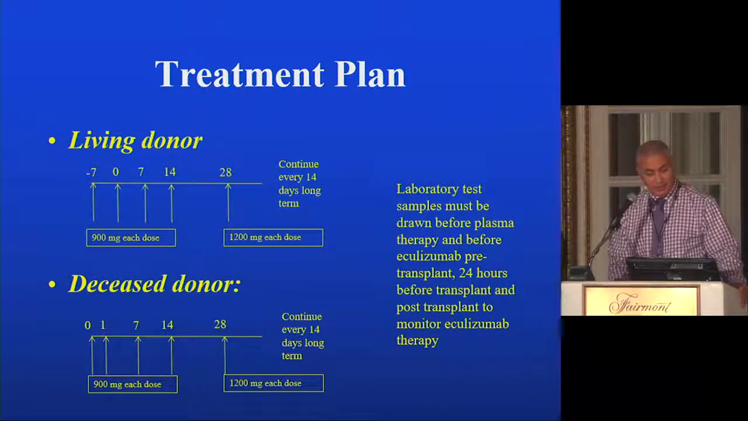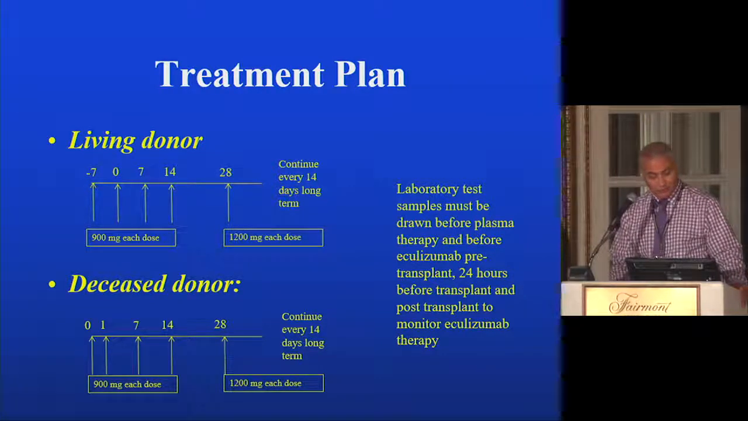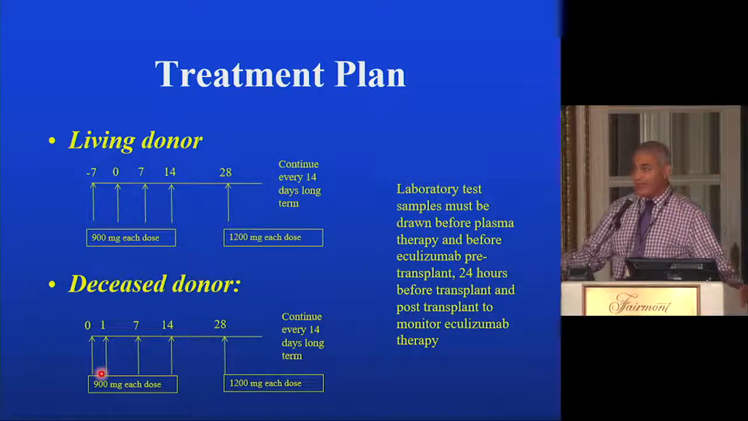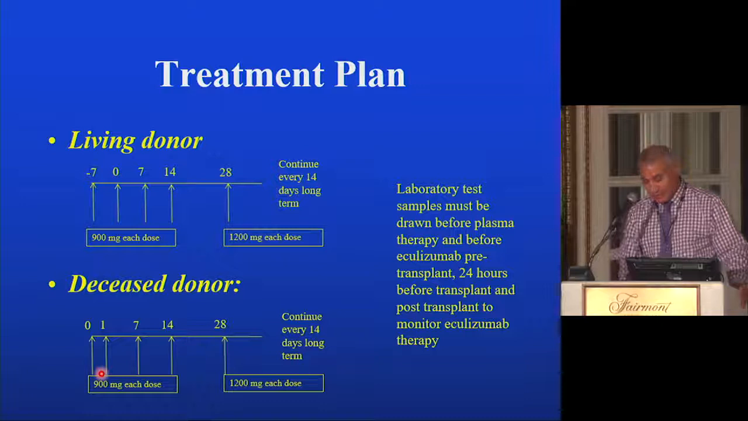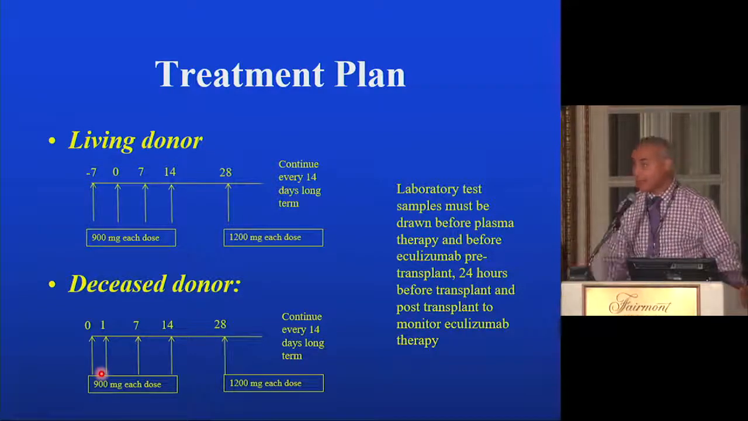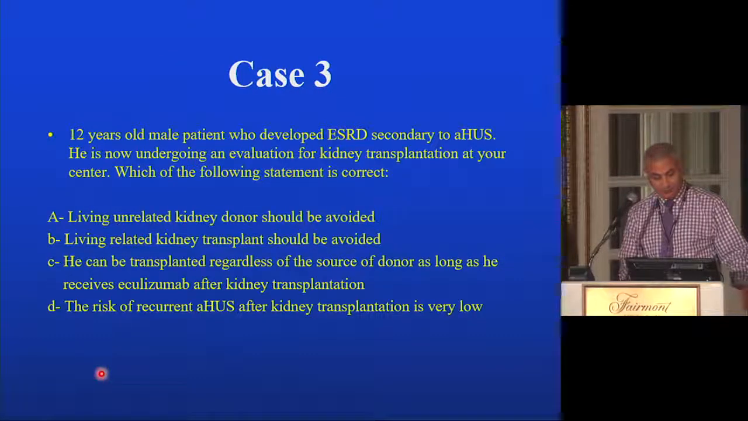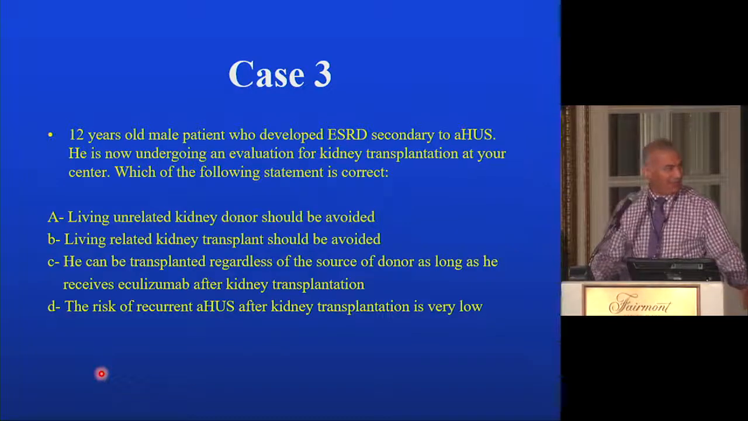And with a living donor, it's recommended that you start a week before the surgery. Unfortunately, you cannot do that with a deceased donor. So they got a dose at time of surgery and a dose the second day. And then you give weekly doses, and then you spread it to every 2 weeks. When do we stop the treatment? It's unknown. It's unclear. And I hope this is something we'll be able to answer quite soon with the ongoing trials.